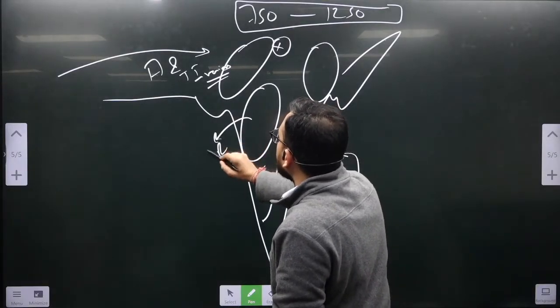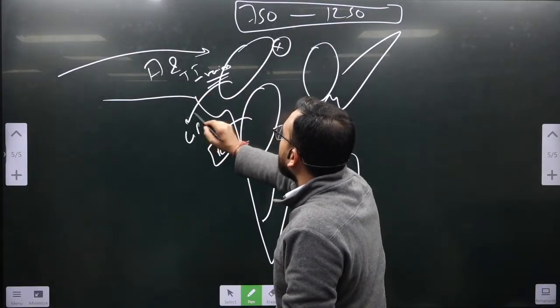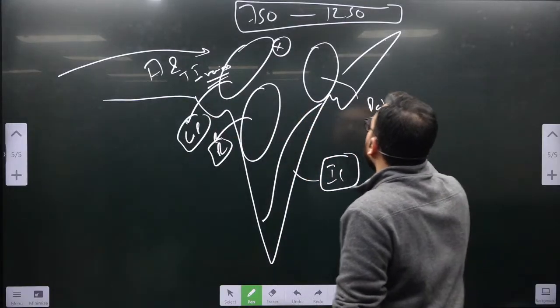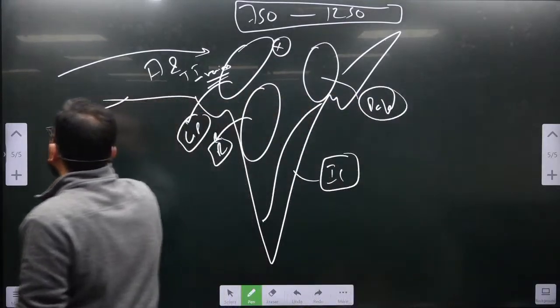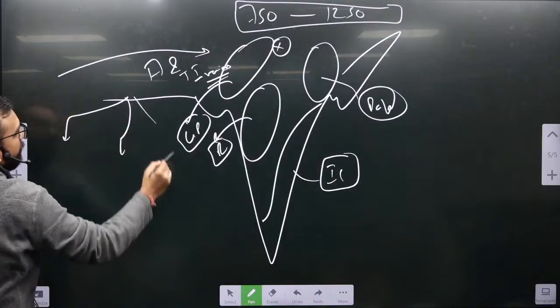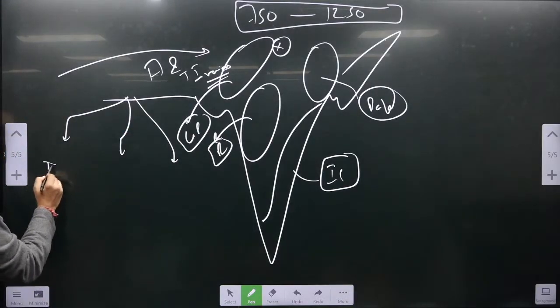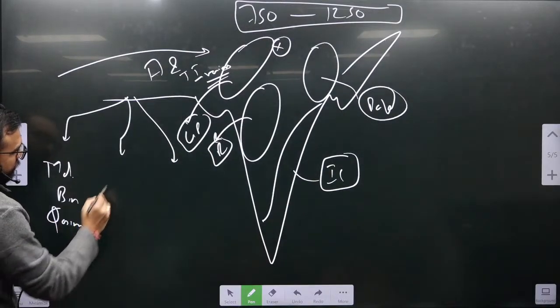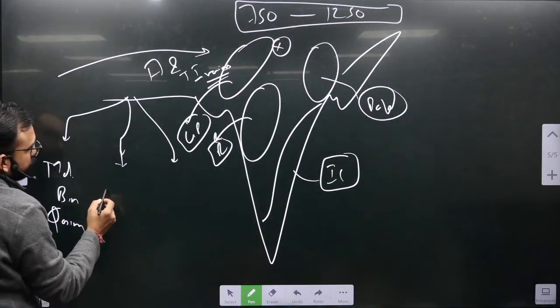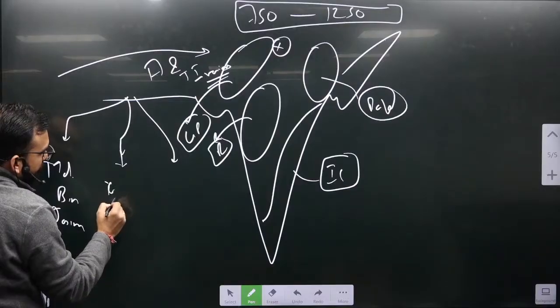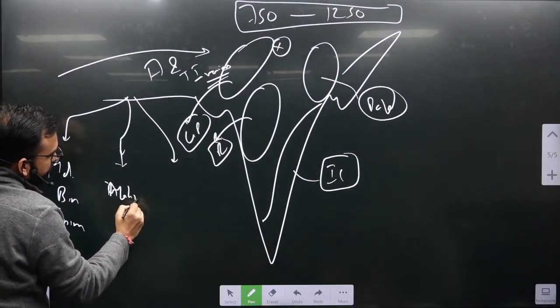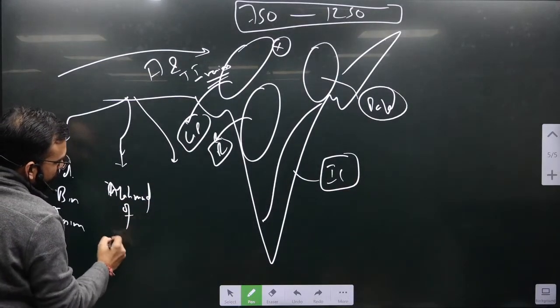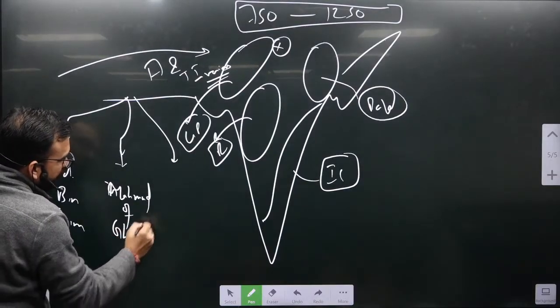These are the Rashtrakutas over here. These are the Gurjar-Pratiharas. Over here are the Palas, and the Arab and Turk invasions in the form of Muhammad bin Qasim. Over here, Ghazni, Mahmud of Ghazni.